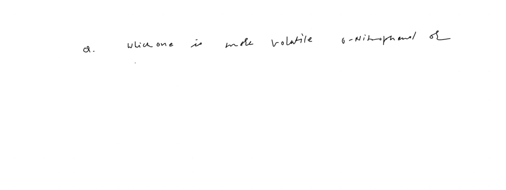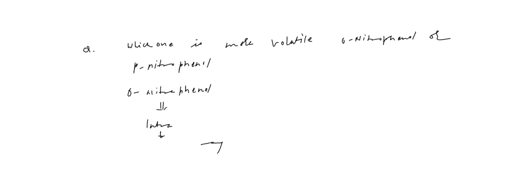Orthonitrophenol. Why? Because of intermolecular hydrogen bonding. Orthonitrophenol is not inter, this is going to be intra. Intra means only one molecule will be there, so there is no association. So it is going to be volatile, it is going to exist alone. So this is called intra.